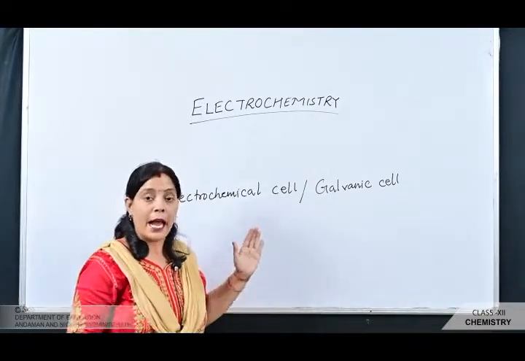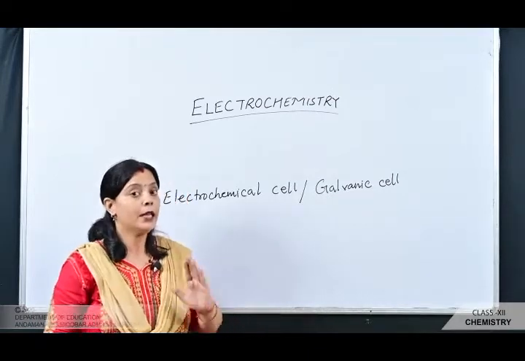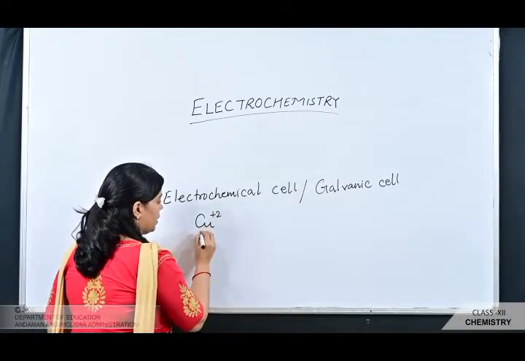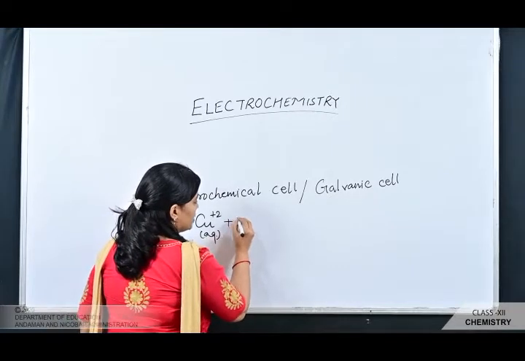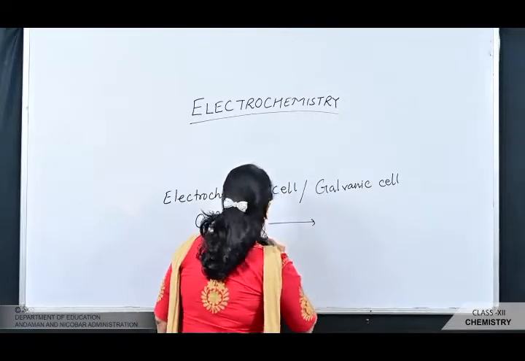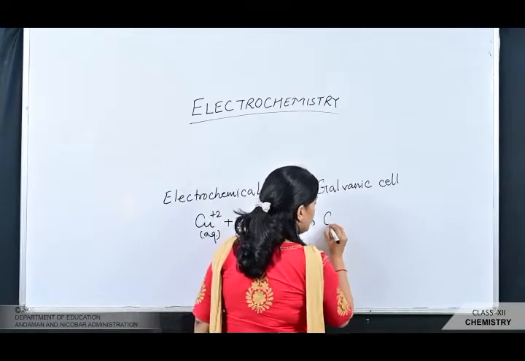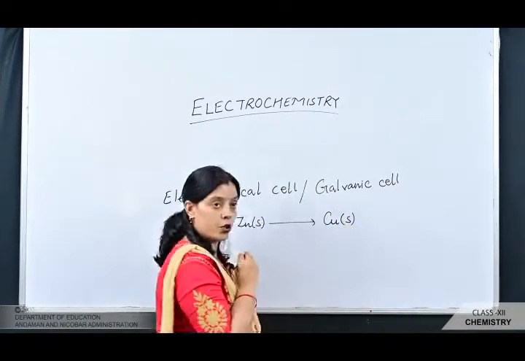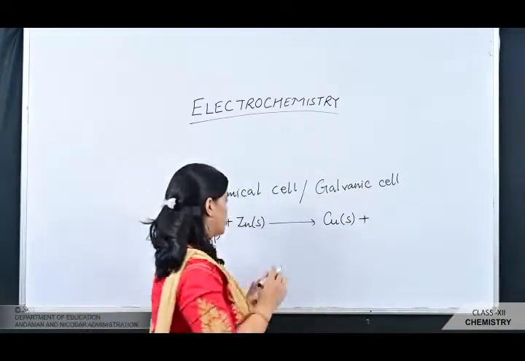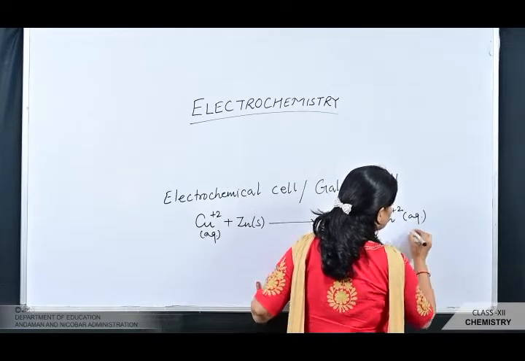For example, the Daniell cell is one of the important examples of the electrochemical cell. In the Daniell cell the chemical reaction is Cu2+, present in the aqueous solution, plus Zn, present in the form of a solid metal strip. On reaction, Cu2+ gains 2 electrons from zinc, gets reduced and is converted into solid copper, and zinc undergoes oxidation by losing 2 electrons and is converted into Zn2+, which comes into the aqueous solution.